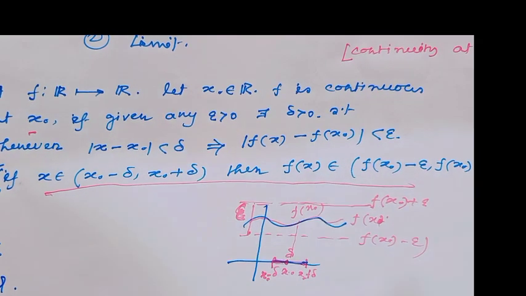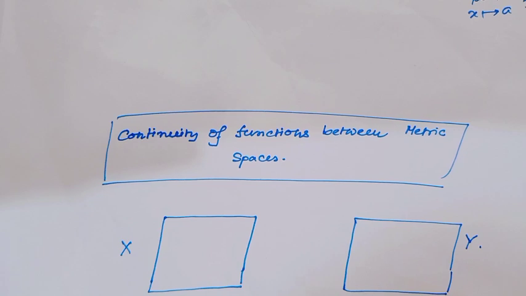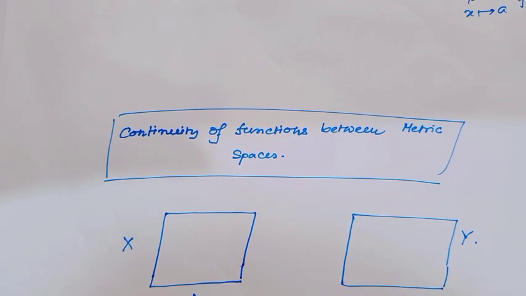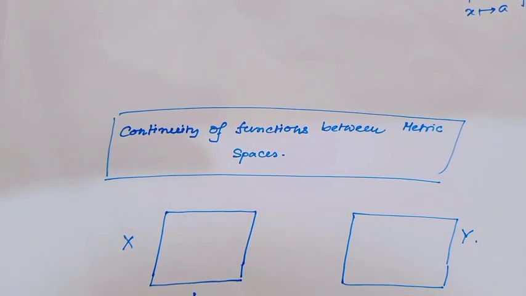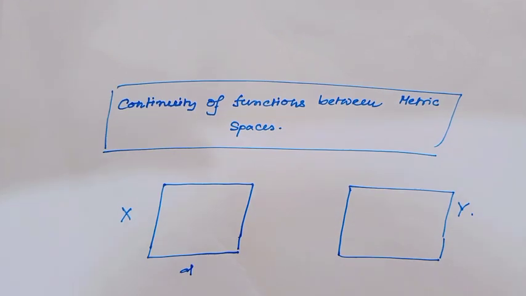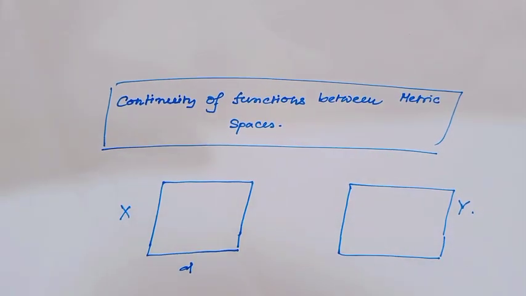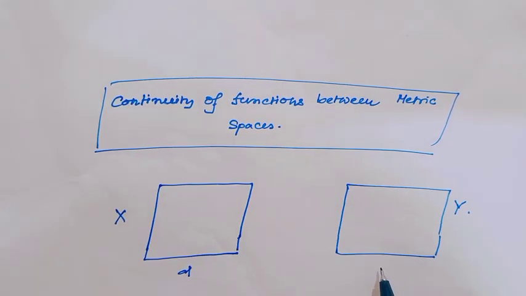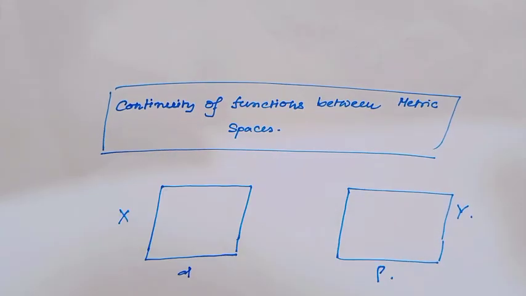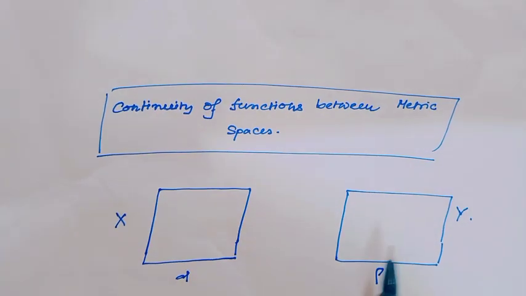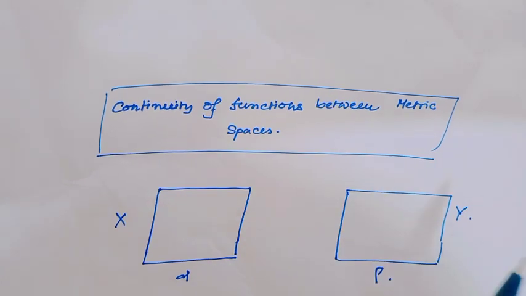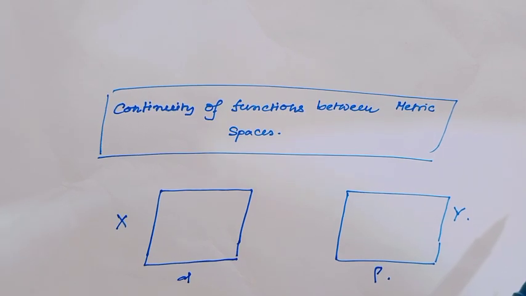Now I will see the epsilon-delta definition of continuity between metric spaces. In metric spaces, consider two metrics: this is the metric d and this is the metric rho, one on the domain and one on the codomain. They could be the same metric or different metrics.